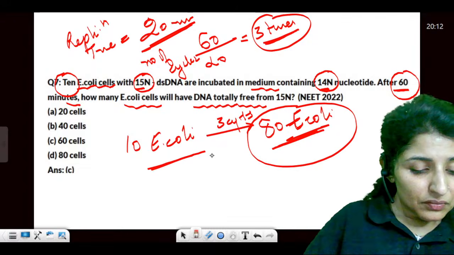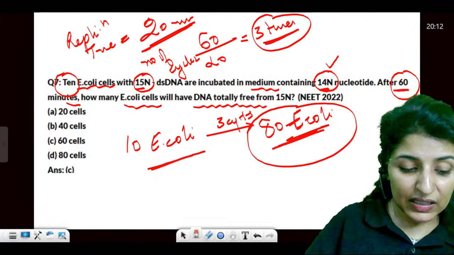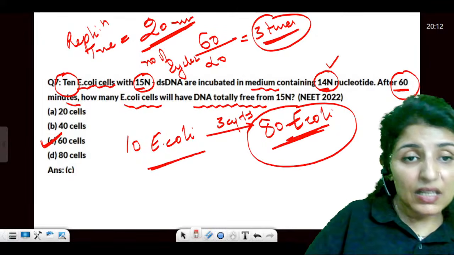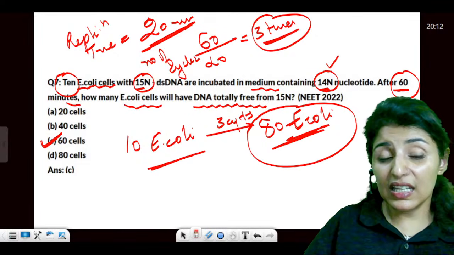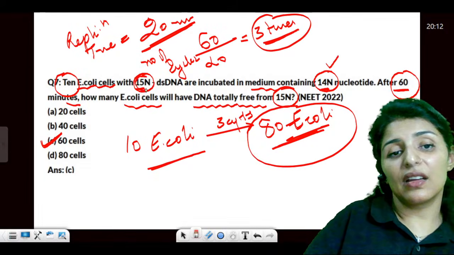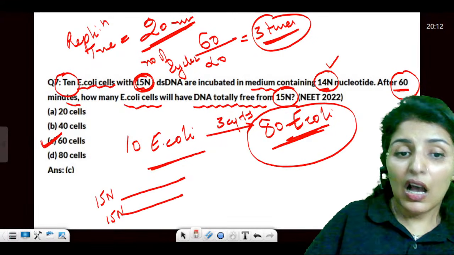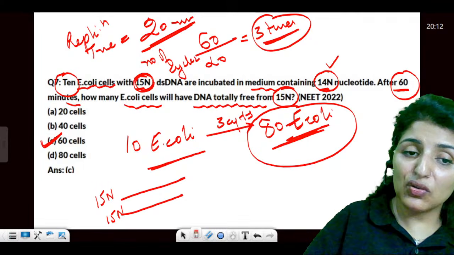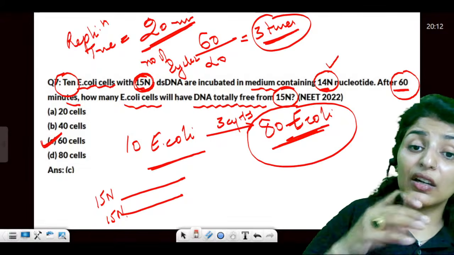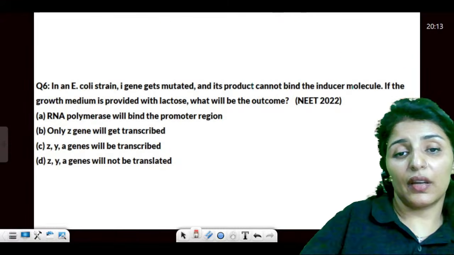See, we know that 14N nucleotides will appear after 2 generations for each lineage. So it means we will be left with 60 cells. Let me describe it like this. How many parental strands do we have? Only 2. So how many E. coli will have DNA totally free from 15N? It will be 60 cells. Is that clear? Okay. Moving on now.